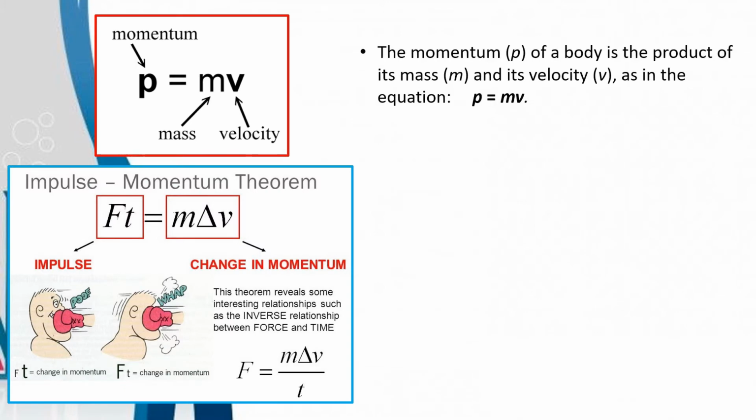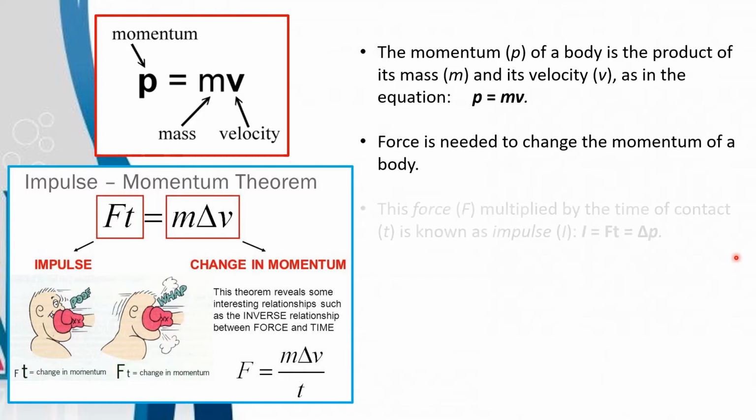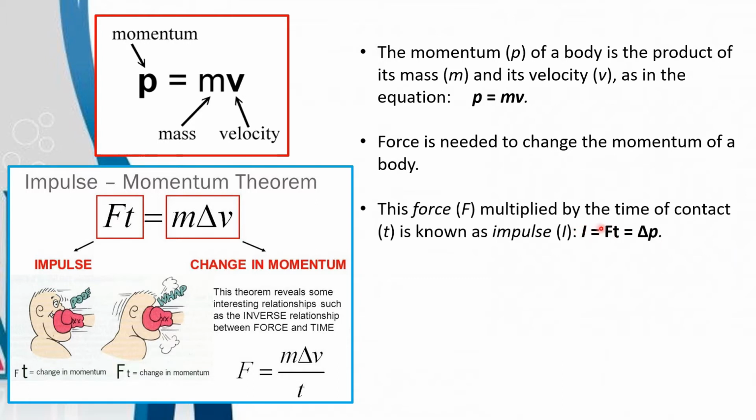The momentum of a body is the product of its mass and its velocity, as in the equation P is equal to mv. Momentum is equal to mass times velocity. Force is needed to change the momentum of a body. This force multiplied by time of contact is known as impulse. So I is equal to Ft, or force times time.